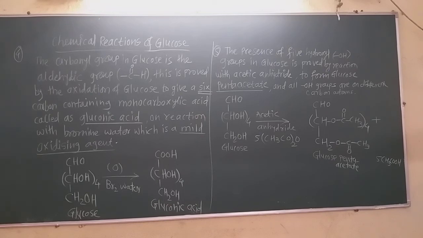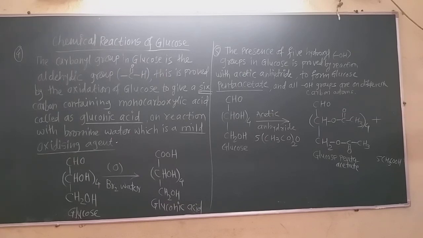So first and last carbon are not asymmetric carbons, but glucose is a very good optically active compound, and we call glucose the dextrose sugar. Why do we call glucose the dextrose sugar? Because it is dextrorotatory. That means it rotates the plane polarized light to the right hand side. So glucose is dextrorotatory, and glucose sugar is called dextrose. In medical language, glucose water is called dextrose.